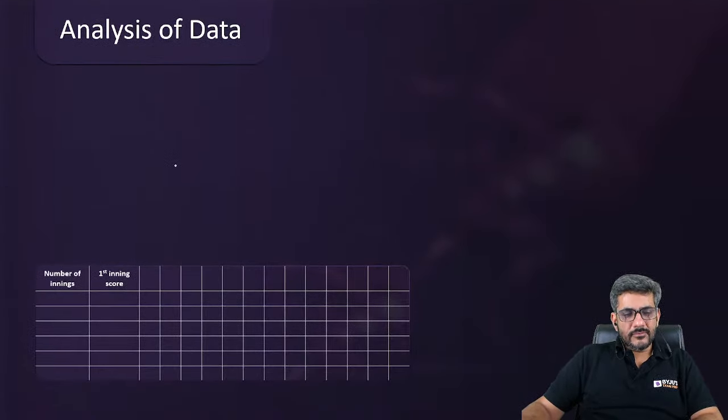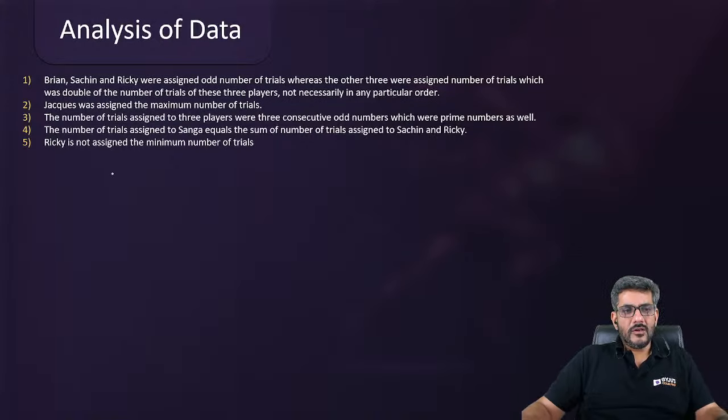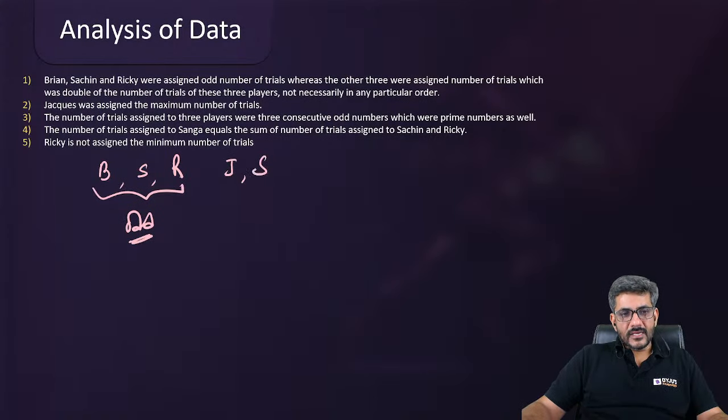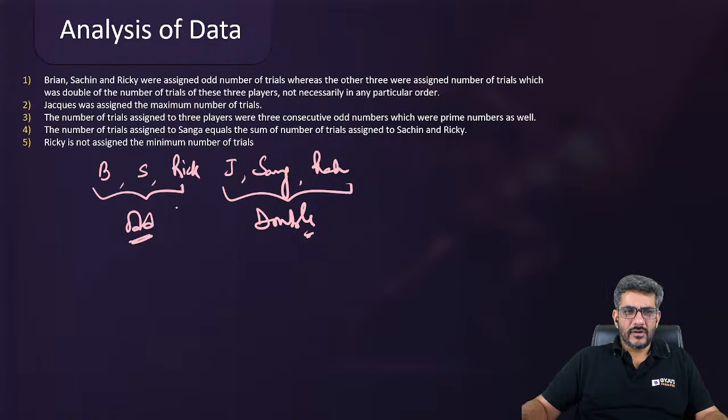So what I am going to do here, first of all, Brian, Sachin, and Ricky are assigned an odd number of trials, whereas the other three, I think Jacques, Sangha (let me write the full name), and Rahul, are assigned double of it. So double of these odd numbers, not necessarily in any particular order.